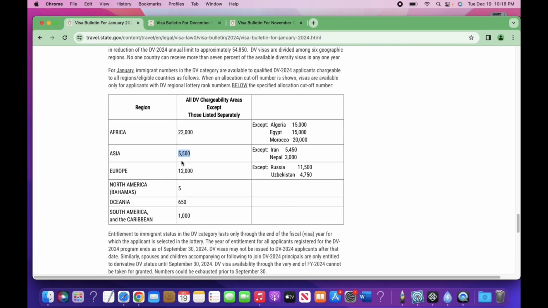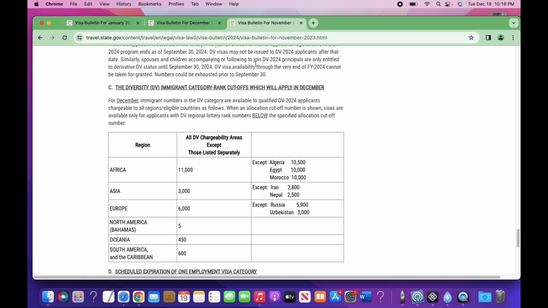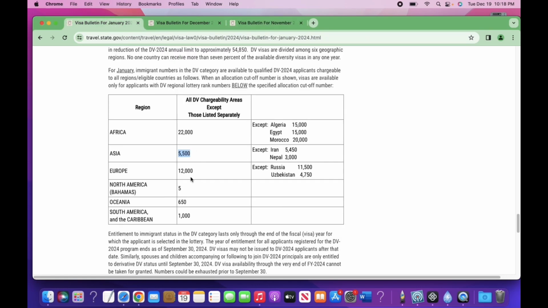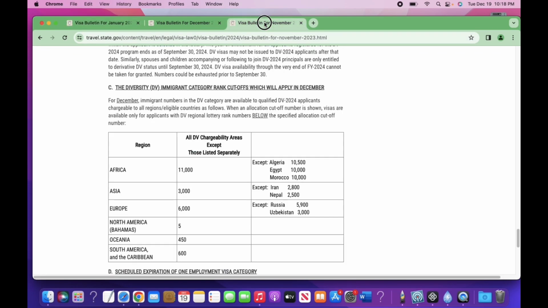In Asia, they have up to 5,500 for January, from 3,000 in December. So they haven't added a lot on these others, except for Europe. Europe is up to 12,000. Remember, Europe was 6,000, so they doubled that.